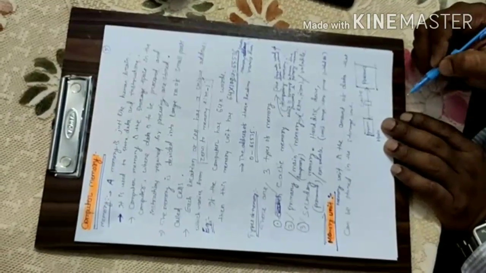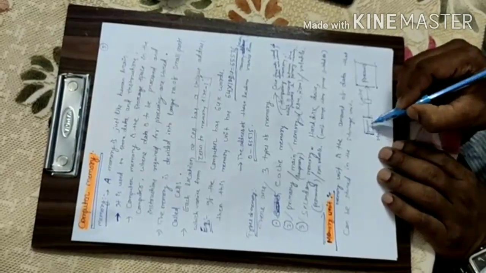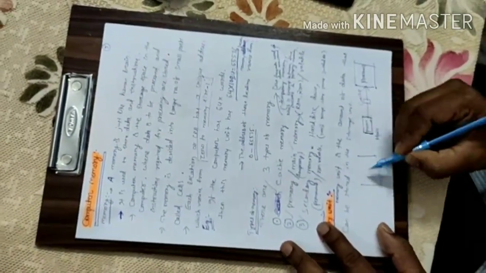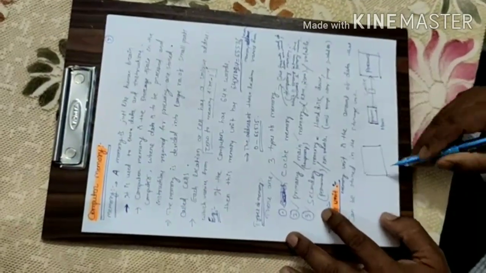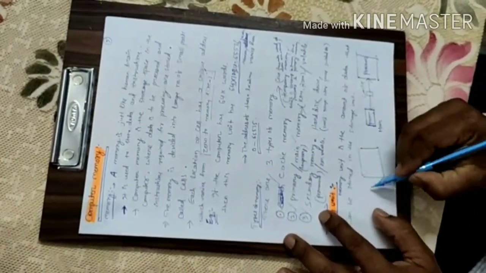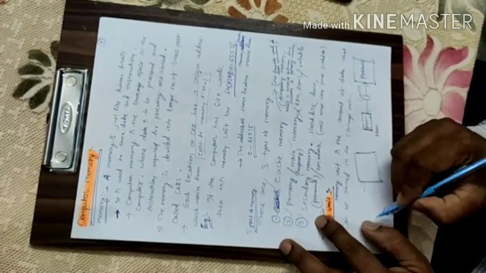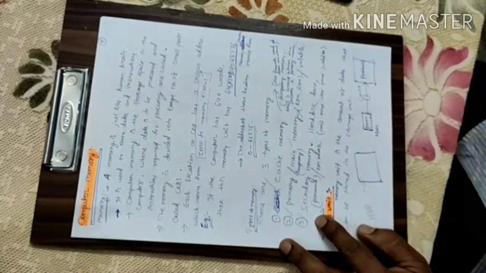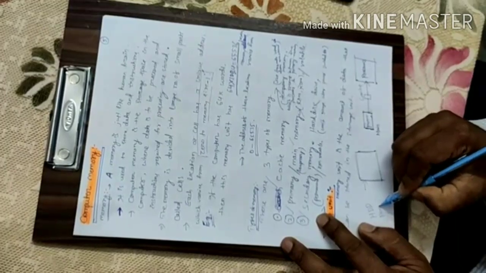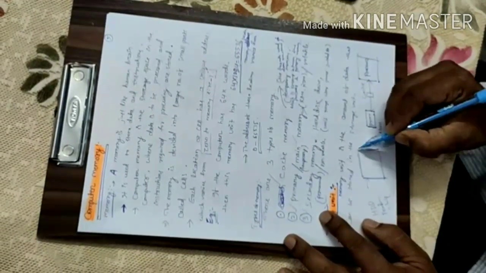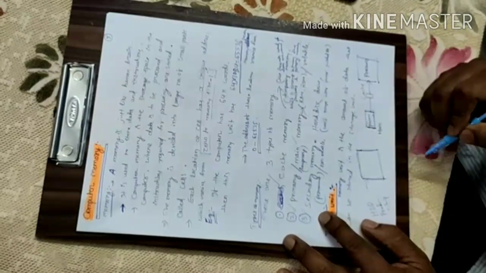Why is cache memory needed? Primary memory is very small in size compared to your secondary memory. So let me tell you what is secondary memory. Secondary memory is nothing but the permanent memory. For example, hard disk drive, pen drive, memory chips, etc., which is non-volatile in nature.